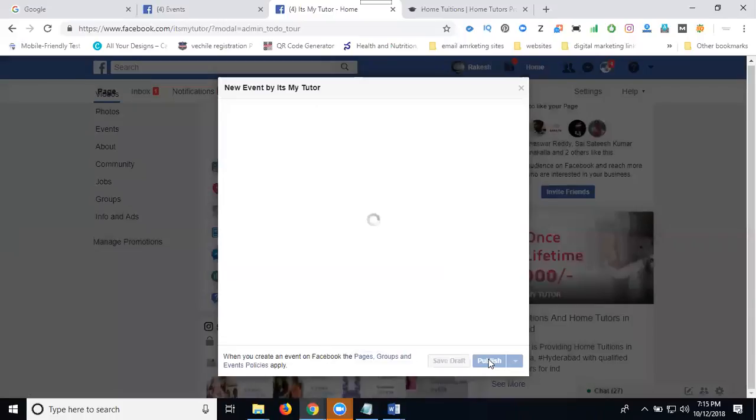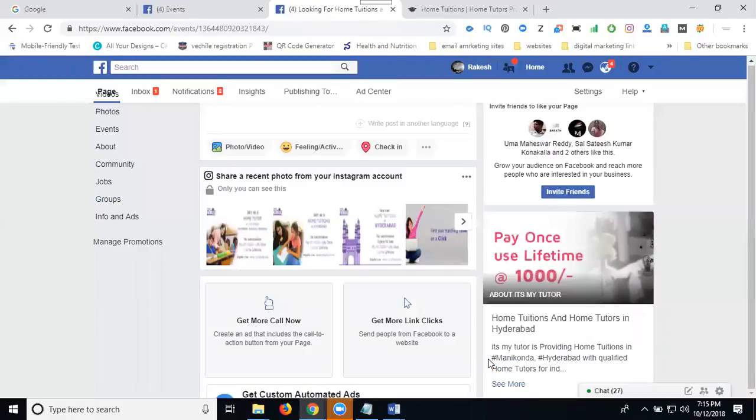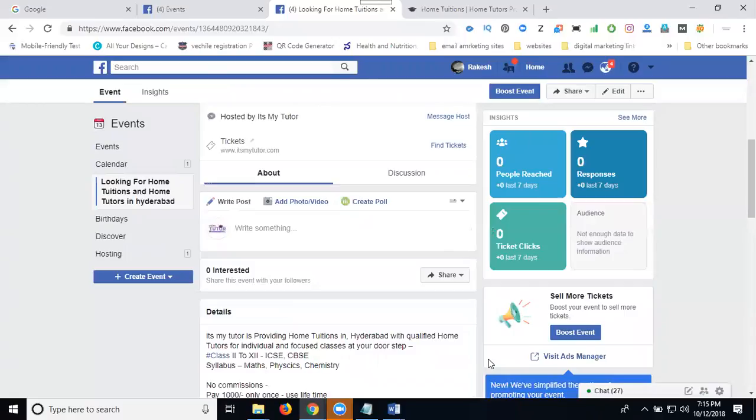Select this option. Post it. Publish done. Event done. People reach, response, ticket clicks, and the audience. Click here.